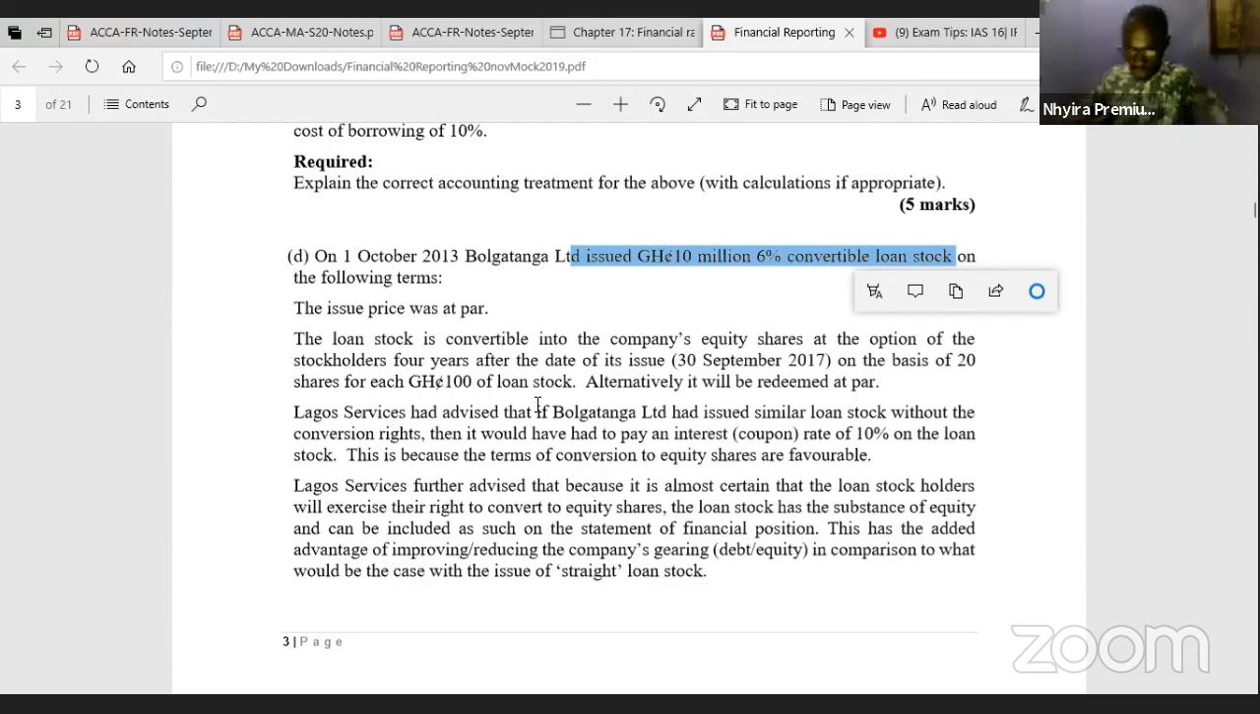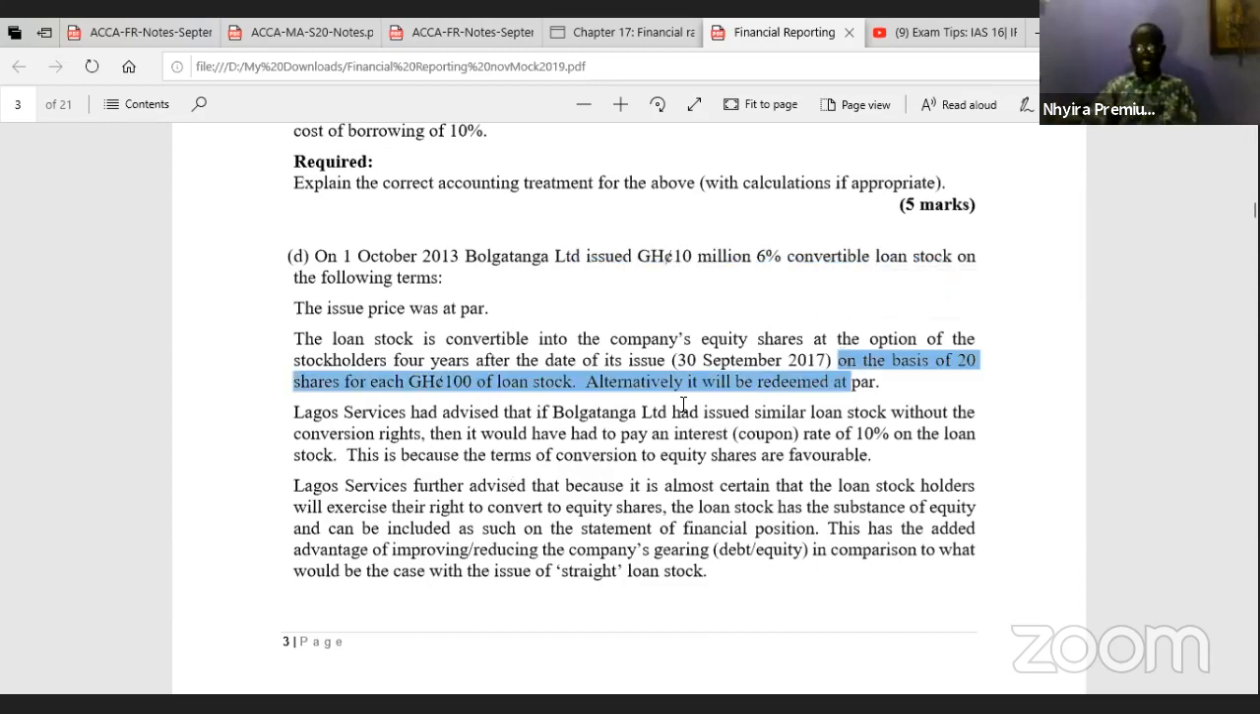So let's go. The loan stock is convertible into the company's equity shares at the option of the stockholders 4 years after the date of its issue, on the basis of 20 shares for each 100 Ghana cedis of loan stock. So this is the policy of the company. Very, very important. They have 4 years, so the life of the loan note is 4 years.